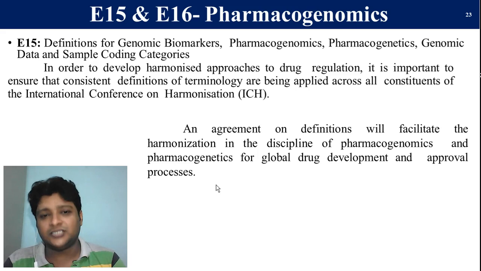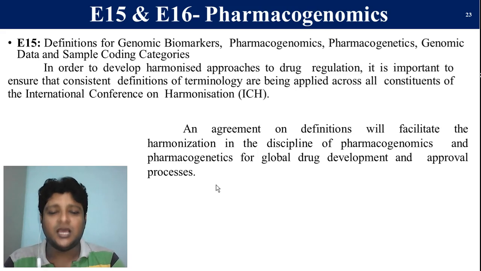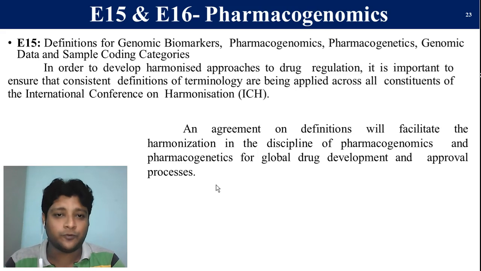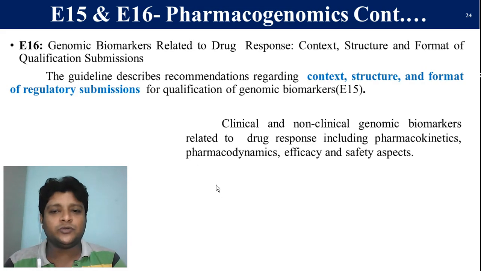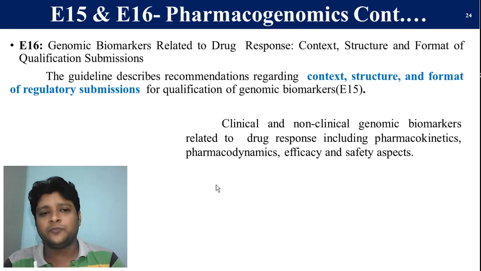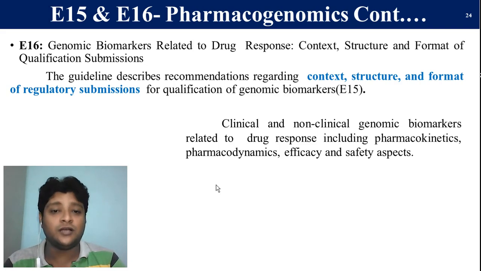E16 mainly deals with the recommendations regarding the context, structure, and format for regulatory submission of the qualification of genomic biomarkers, like clinical and non-clinical genomic biomarkers, which are studied to know about the pharmacokinetic, pharmacodynamic properties, efficacy and safety aspects. All these things it deals with in E16. Now, E17 mainly deals with multi-regional clinical trials. So multi-regional clinical trials, this approach was finalized by the ICH in the year 2017.